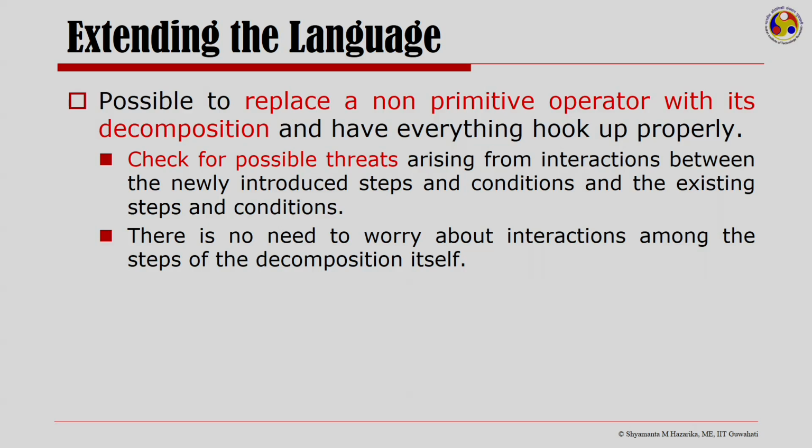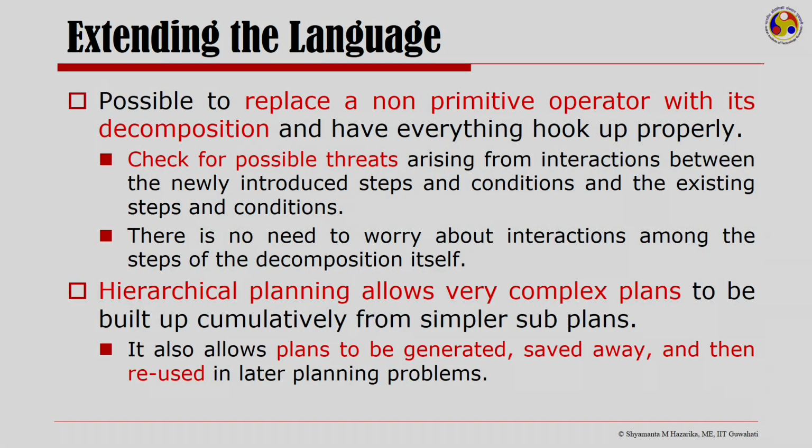Now, there could be interactions among the steps of the decomposition itself, but one need not worry about these interactions. For if I am talking of replacing a non-primitive operator with a decomposition, we will be actually looking at putting the whole plan together, and therefore, we need not worry about interactions among steps of the decomposition itself.